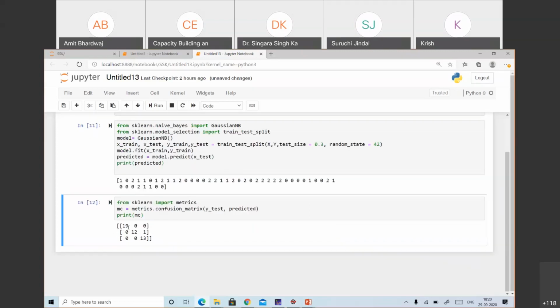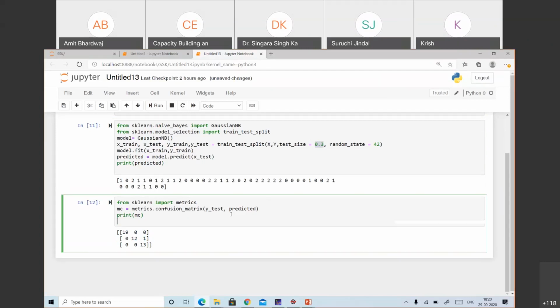Okay, so this is the confusion matrix. You can say it is providing us a very good score, right? Just one sample has been predicted wrongly out of these 45 samples, because we have taken 30% data as the testing data.